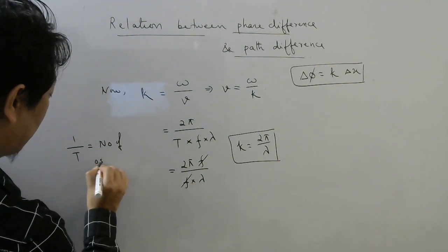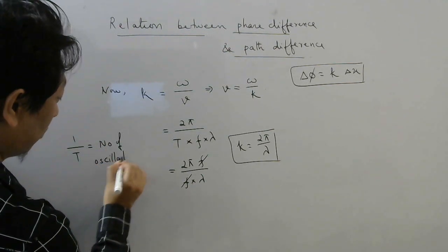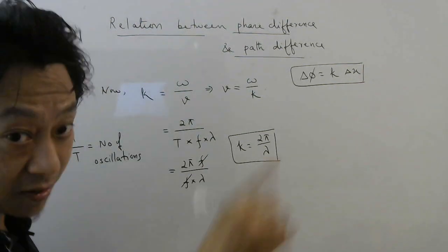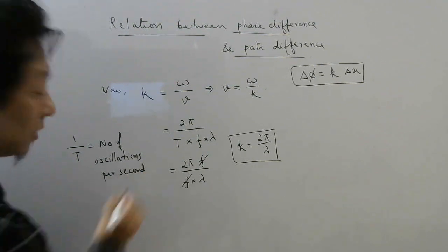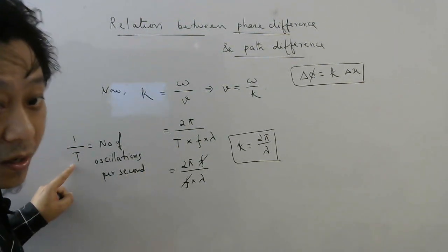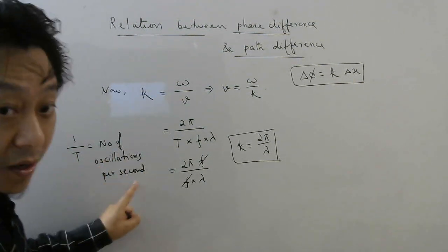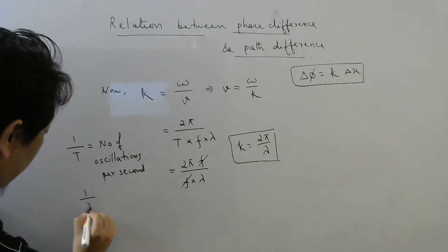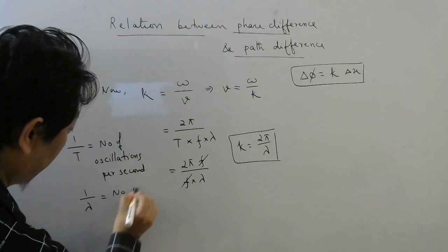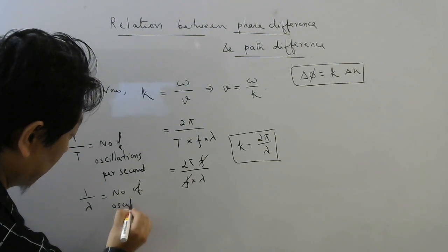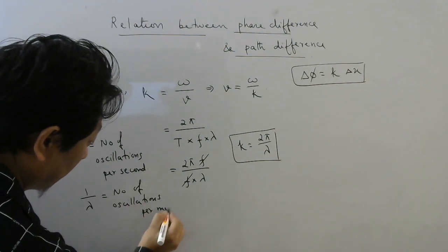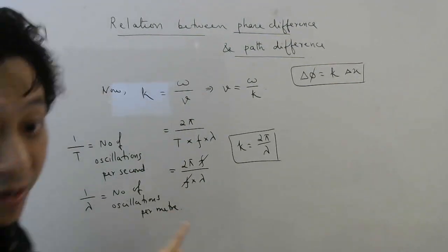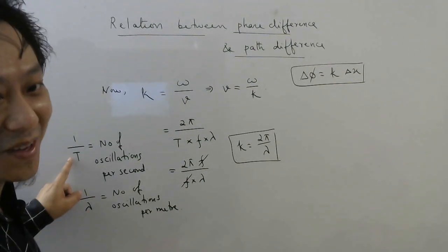Number of oscillations, or you can say number of waves per second. So if 1 by time period is number of oscillations per second, what will be 1 by wavelength? It will be number of oscillations per meter. Right, per meter, because this is wavelength, this is time period.